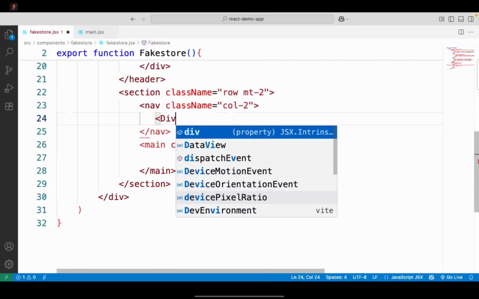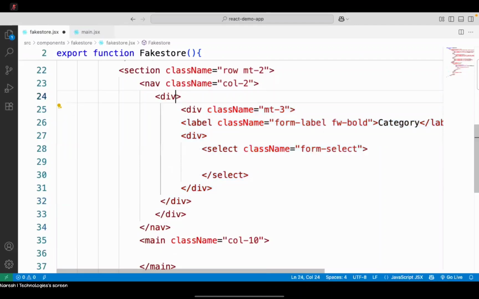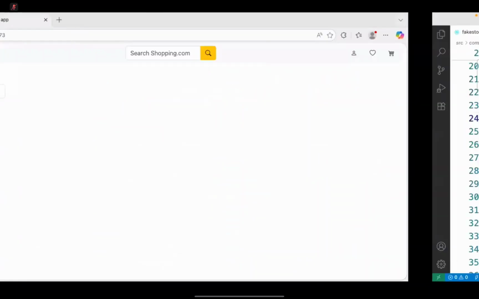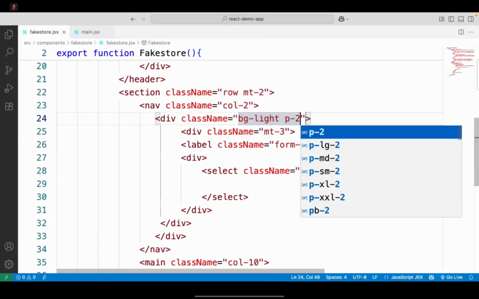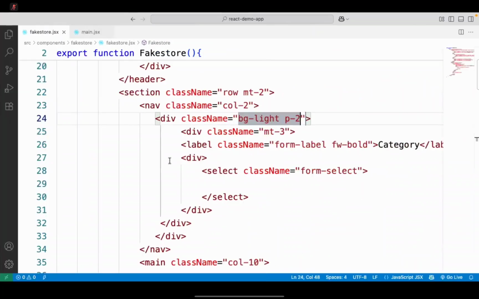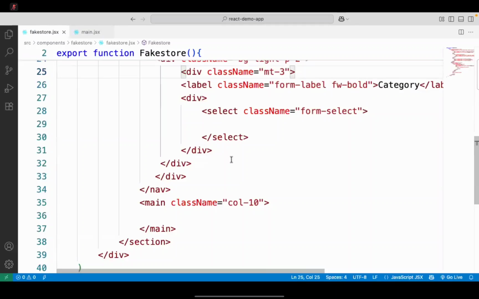So inside a div, and what is the point here is this div can have a BG class as BG light, and we will put a background light and padding 2. Some gap will come up. Just like a rough small panel we are giving. You can put any background colors also for that, but I don't want them to dominate. Okay, now below this, we are having another one. I will copy this. Yeah, this is the division we have. Fine.